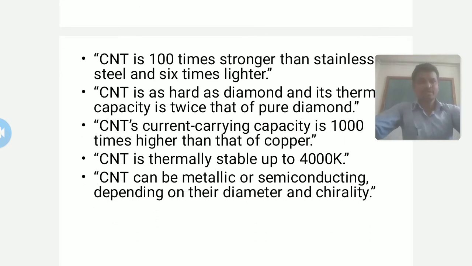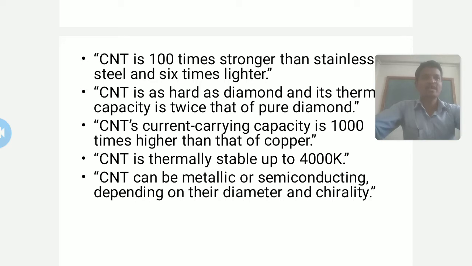Then some specialties of these carbon nanotubes that we are going to see here. These carbon nanotubes are 100 times stronger than stainless steel. Now we know that in construction of buildings we use stainless steel, because it is one of the hardest, strongest materials to bear the load.